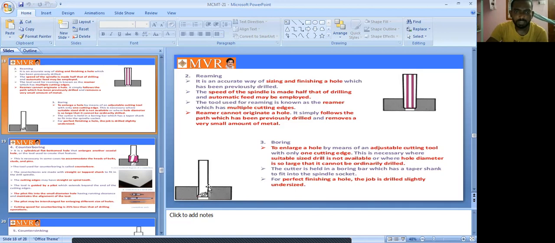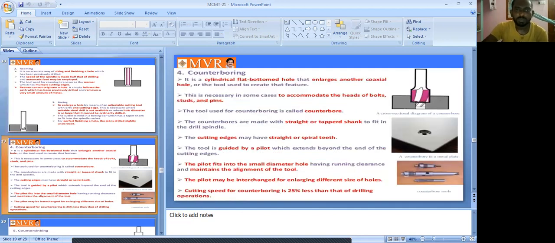So this is called one of the boring operations. The next one we can see is counter boring. It is a cylindrical flat-bottomed hole that enlarges another coaxial hole, or the tool used to create that feature is called counter boring. See here, this is one of the counter borings.